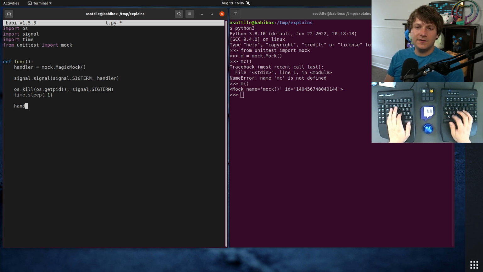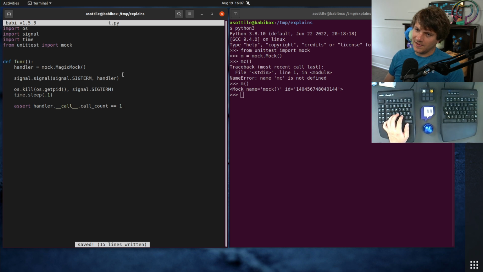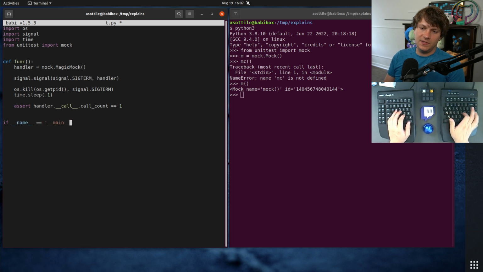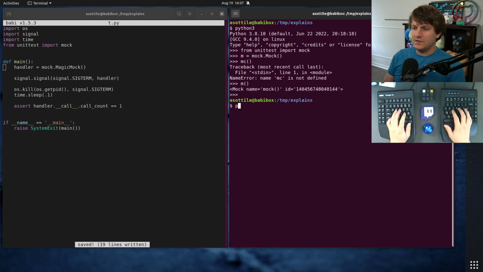And then they did handler.call.assert called once. Or I think they did assert handler.call.call count equals 1. Something like that. Basically checking that this handler here was actually called by this signaling here. And if we try this, I called it func for some reason. Let's call that actually main. We actually run this.